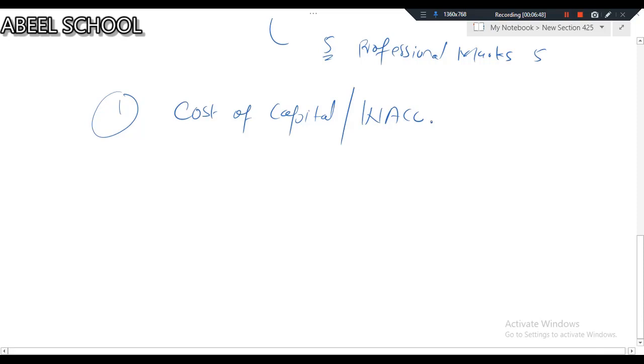So in cost of capital, again, obviously, we'll be starting from the basics of the cost of capital, like what do you mean by cost of capital? What is the objective of cost of capital? And there are many other things also.